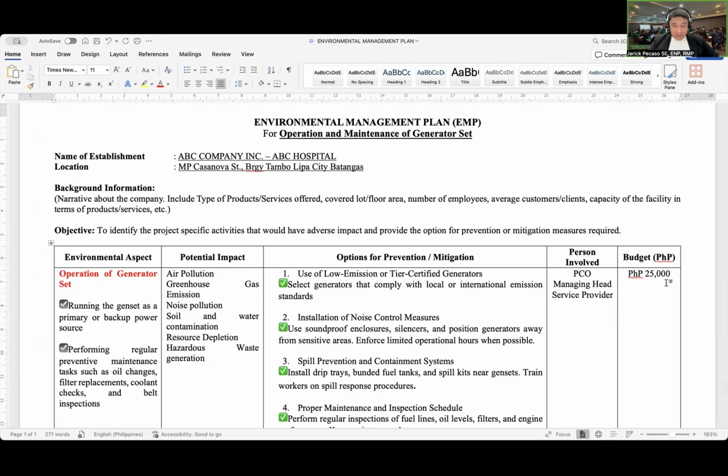If you can indicate a timeline, which is sometimes very, very important when we talk about a management plan, it's an option for us if we will provide an environmental management plan with timeline.